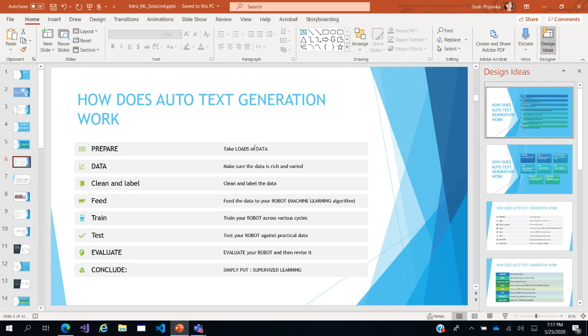I only had bullet points like take loads of data or make sure the data is rich and diverse, representing all facets equivalently. Seeing my steps, the design ideas gave me a pretty nice slide, very concise and meaningful. Some icons, for example, the feed icon where you can see a cow, may not make much sense, but going by the context of the word feed, it has done a pretty decent job.